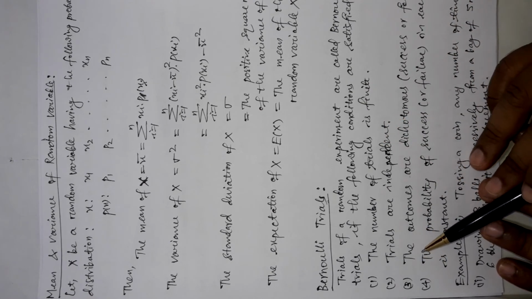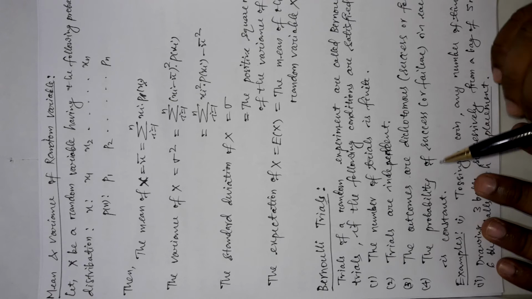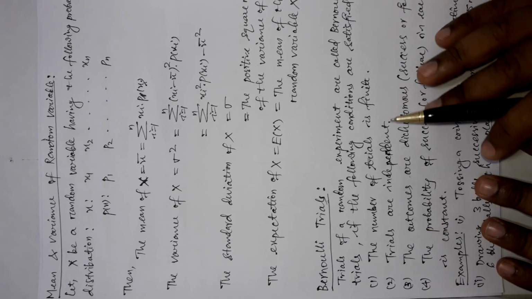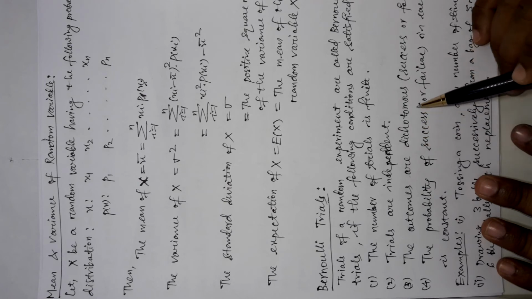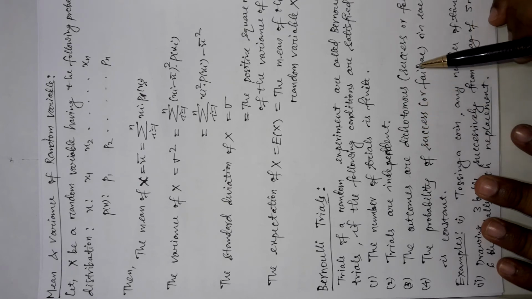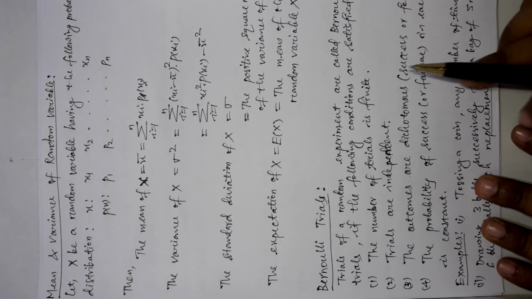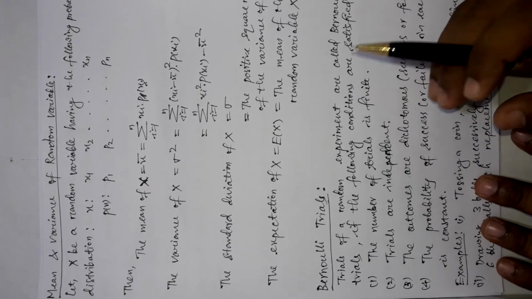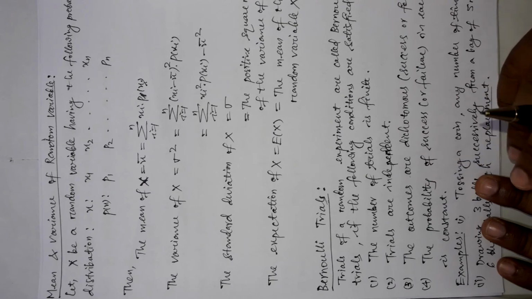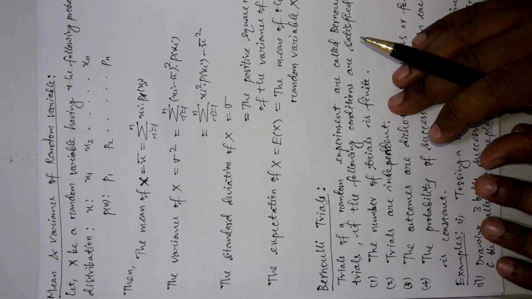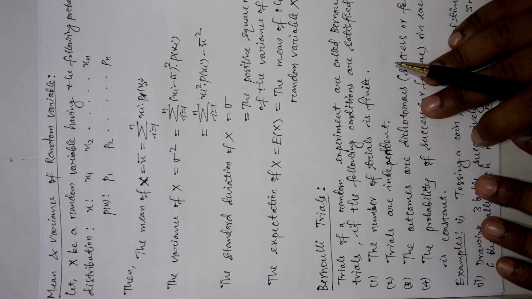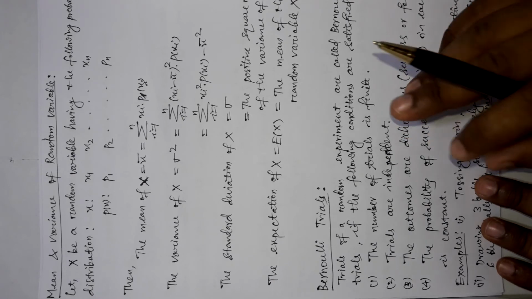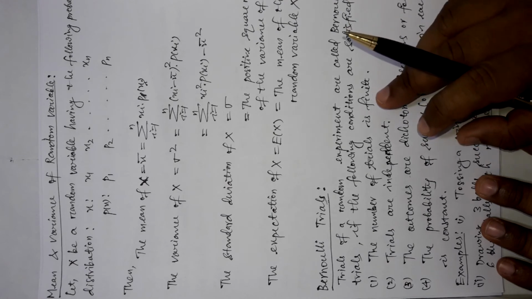Now the third condition says that the outcomes are dichotomous by nature. The outcomes should be dichotomous by nature. What is dichotomous? Dichotomous means you will get either a success or a failure. In that particular experiment or trial, you may get either a success or a failure. So one question may come to your mind: whether we will always get a success or a failure, in every experiment.